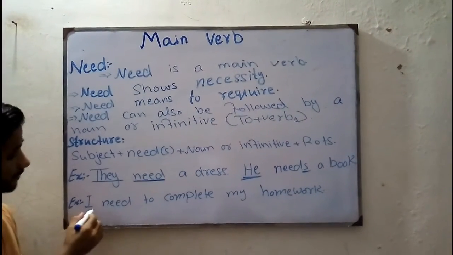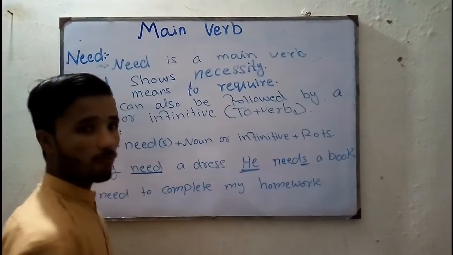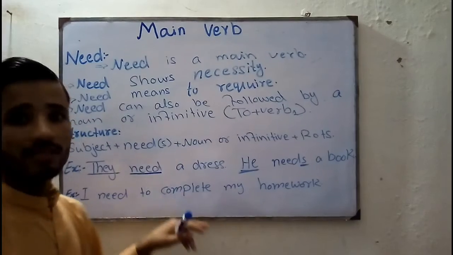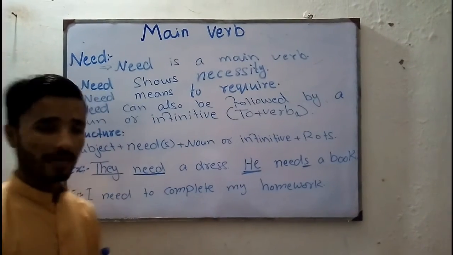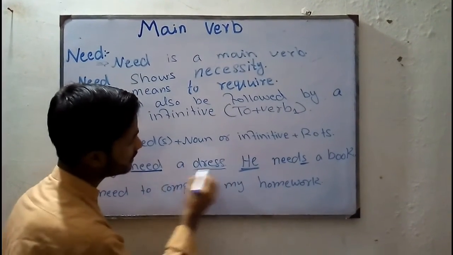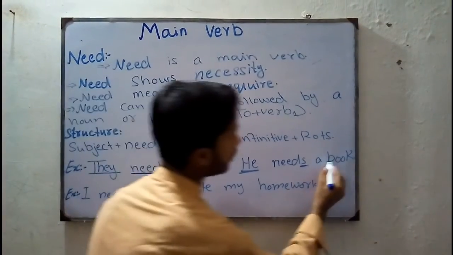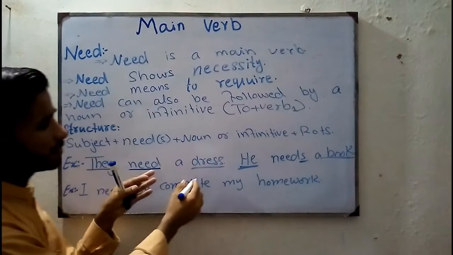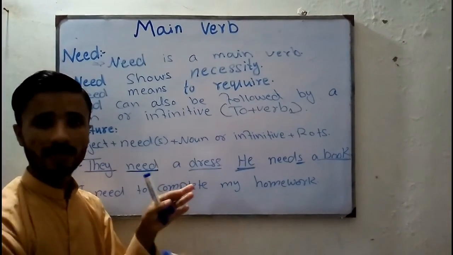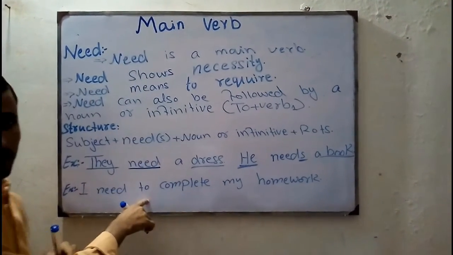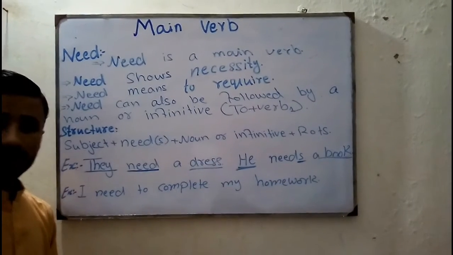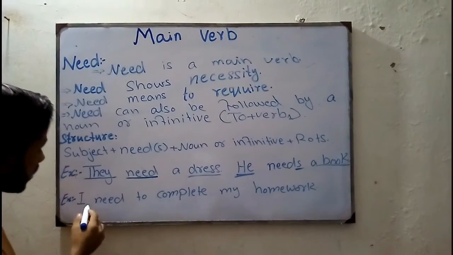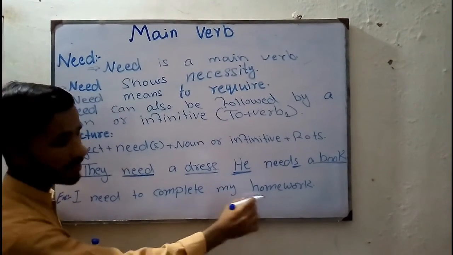See another example. I need to complete my homework. See, in the first two examples need is followed by a noun. Dress is a noun, right? Here book is a noun. So in these two examples need is followed by a noun. But in this example, need is followed by an infinitive, right? To plus verb. See how? I need to complete my homework.